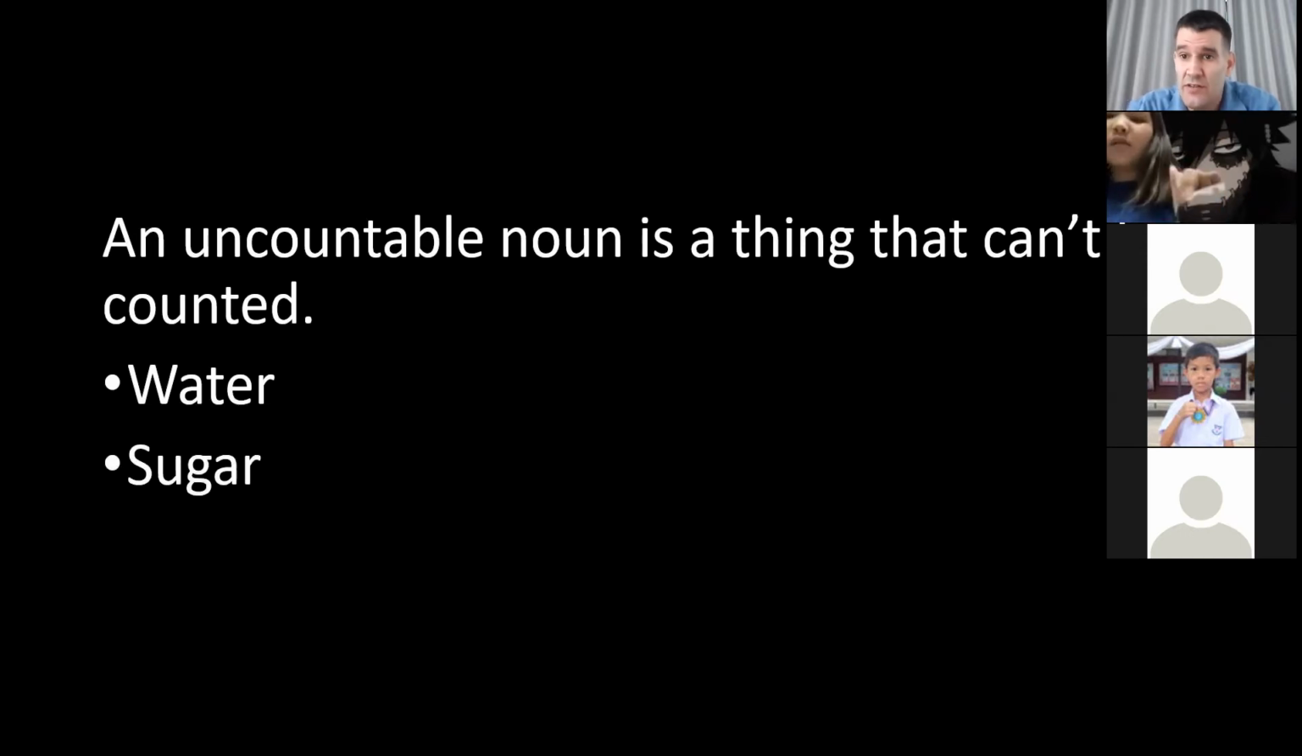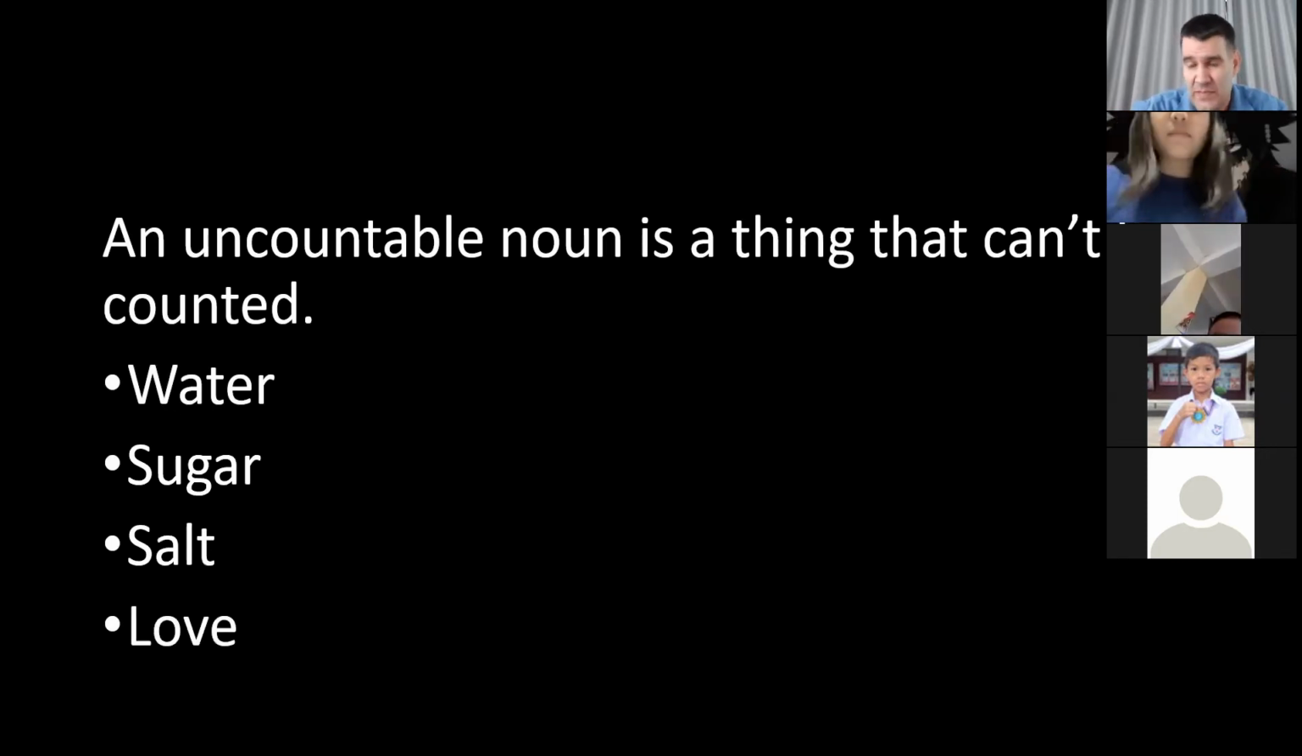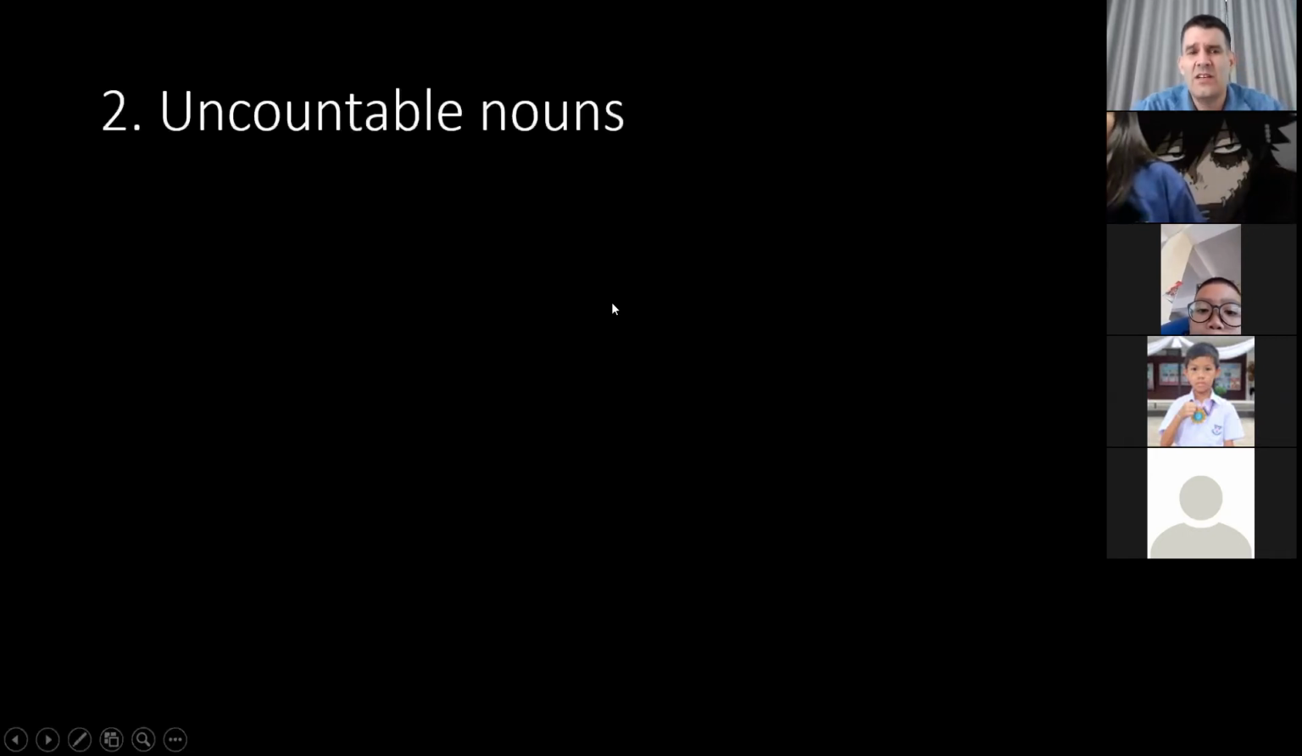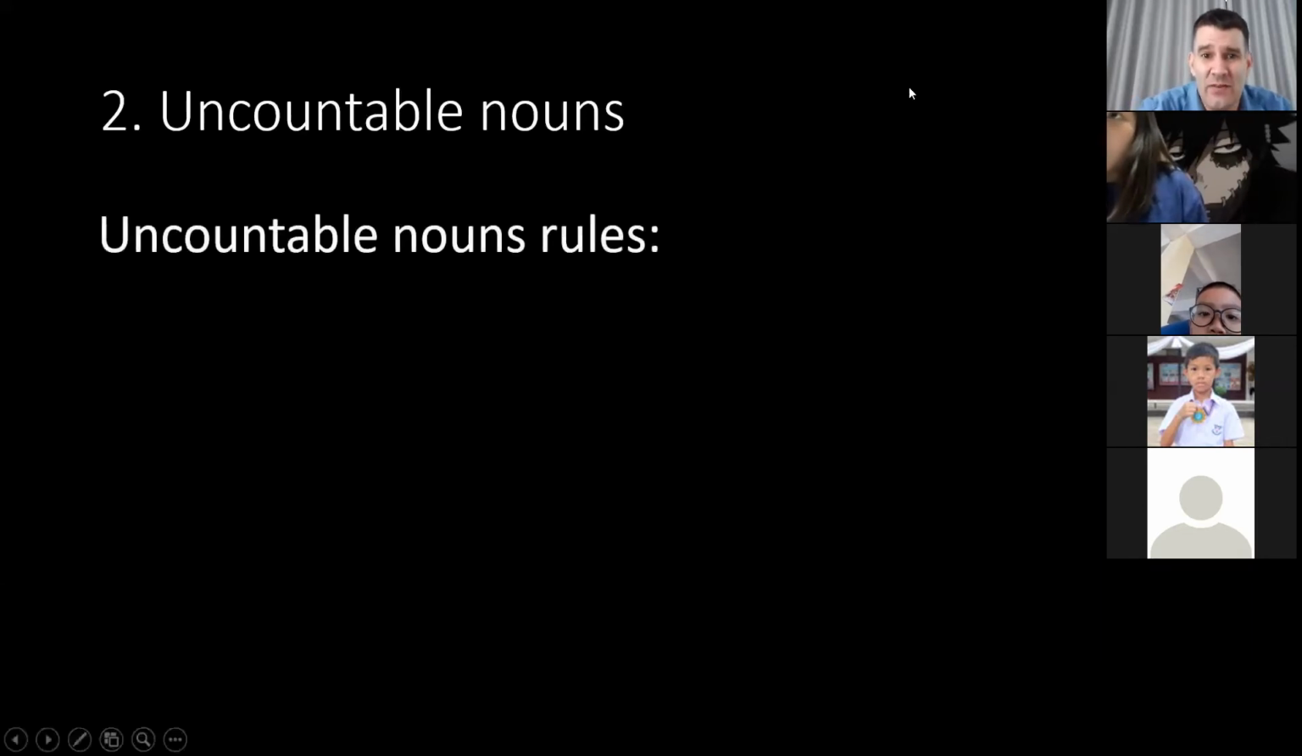Same with sugar. You cannot count sugar. Or salt or love. Love is an example of an abstract noun. You can't say I have 1 love for you. I have 6 love for you. No. You cannot count it. So these are rules about uncountable nouns. So the rules will be similar but different from countable.